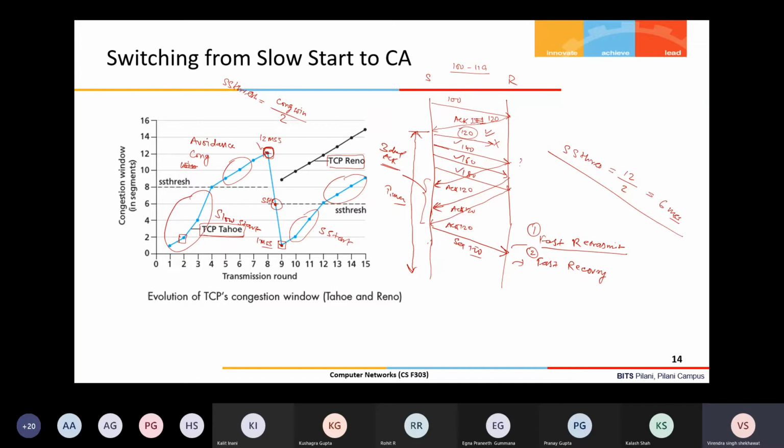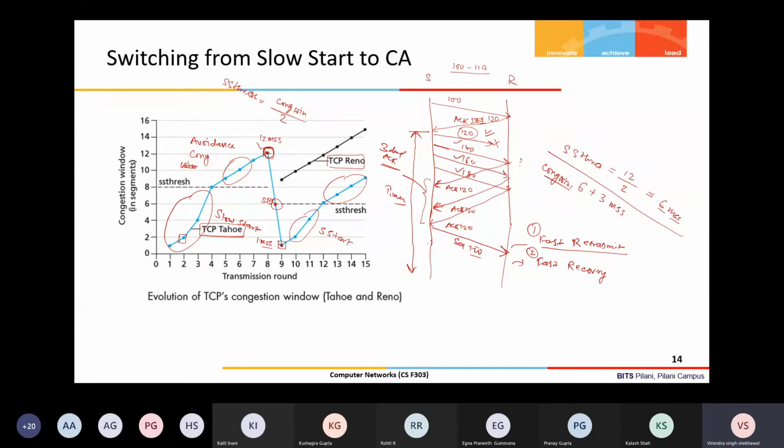They say that if a packet loss is detected by the 3 duplicate ACKs, then the TCP connection can enter, not the slow start, but the congestion avoidance phase. Avoidance phase means you can start from the threshold value, so 6 onwards. But after that you add 3 MSS to your congestion window. So your new congestion window after detecting a packet loss using 3 duplicate ACKs is 6 plus 3 MSS.